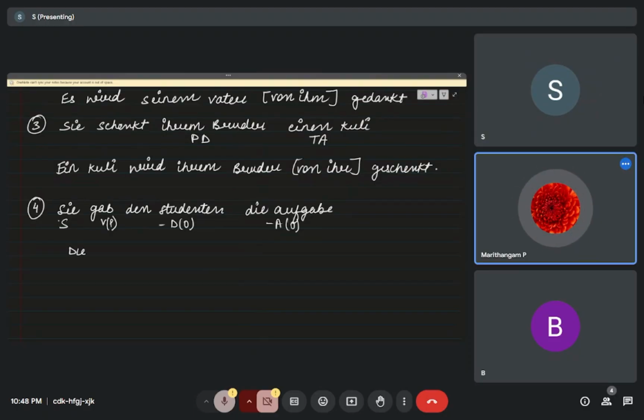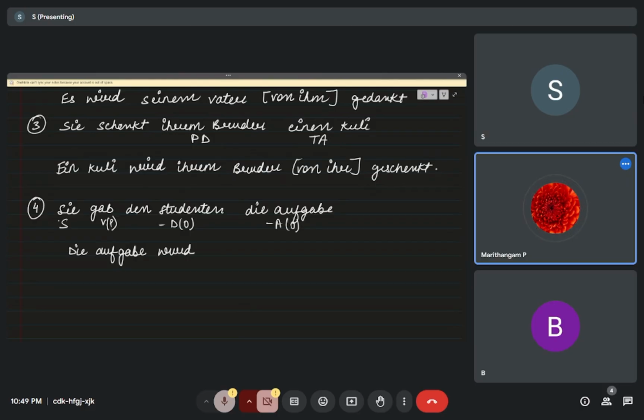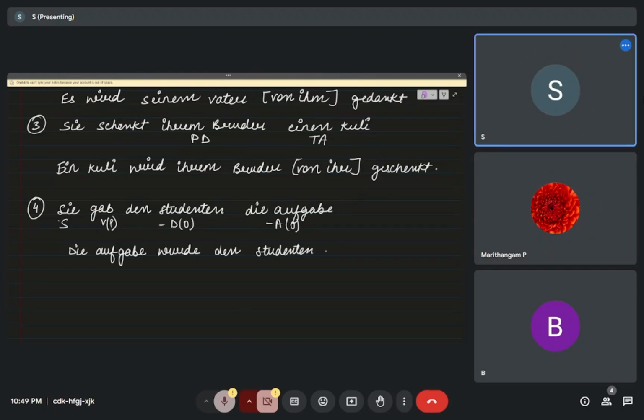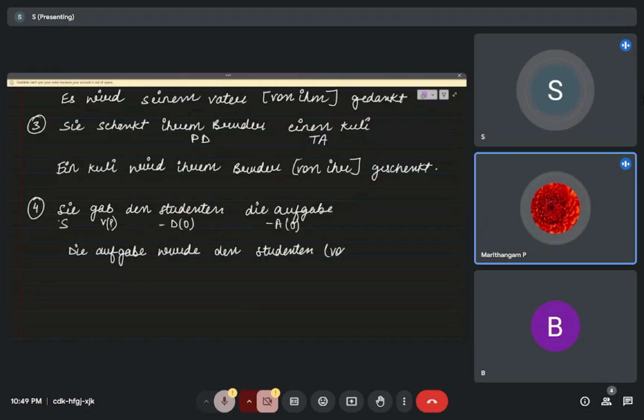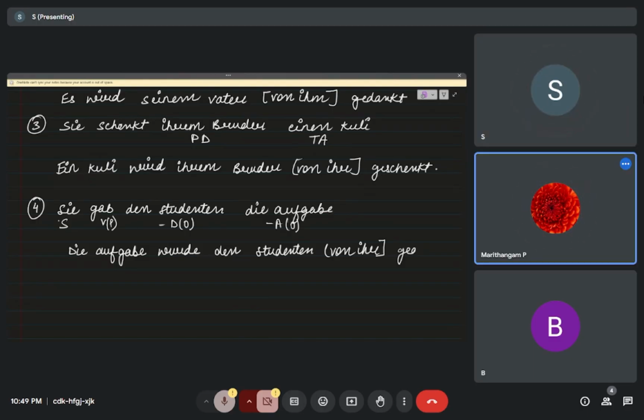So, die Aufgabe wurde den Studenten von ihr, and one more: gab is geben, given, so gegeben.